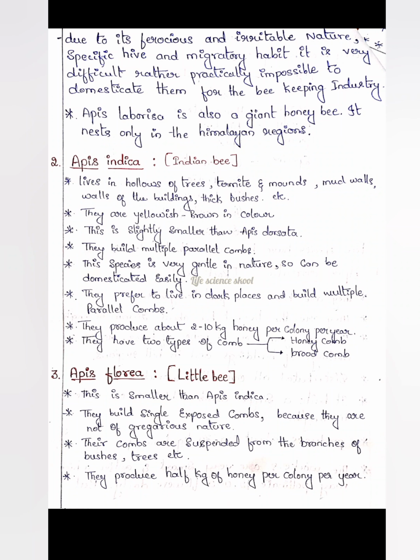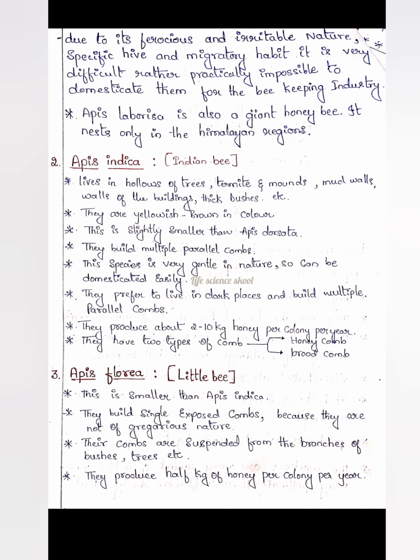They build hives, or combs. They build multiple parallel combs. And these species are very gentle in nature. These are not like Apis dorsata, which are very ferocious, irritable and aggressive in nature. But Apis indica are very gentle, so we can domesticate this one very easily. That means we can do apiculture on this very easily.